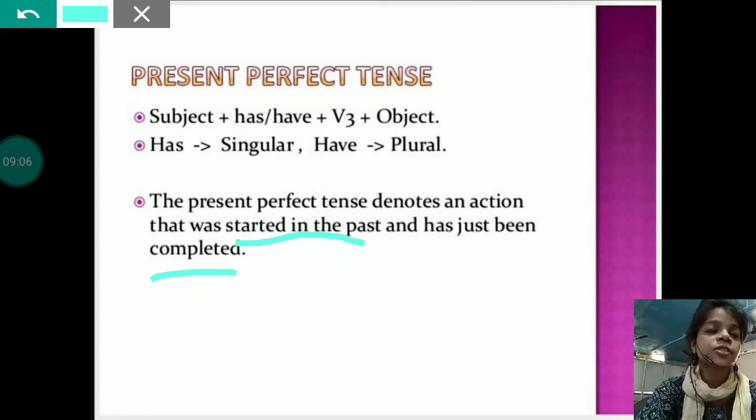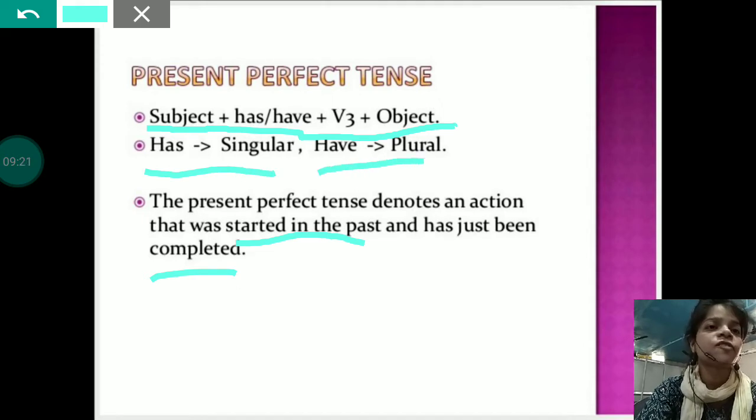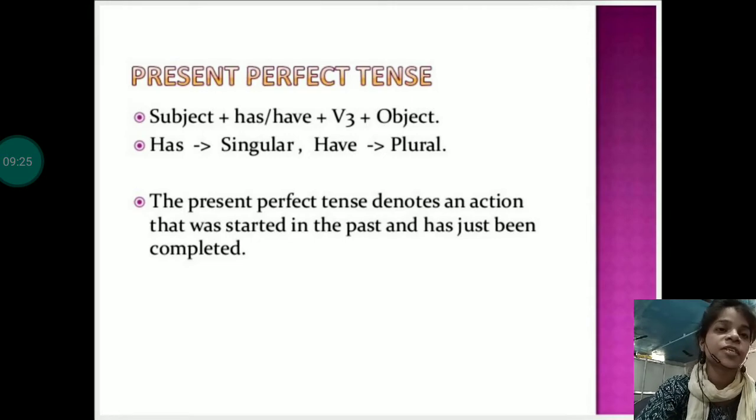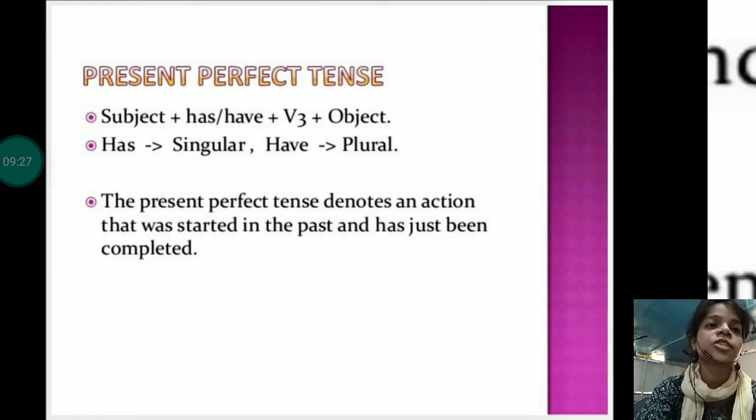And the structure of present perfect tense is subject plus has, have plus third form of verb plus object. And you know where to use has and where to use have. Has for singular and have for plural. Now we'll construct different types of sentences using this structure.